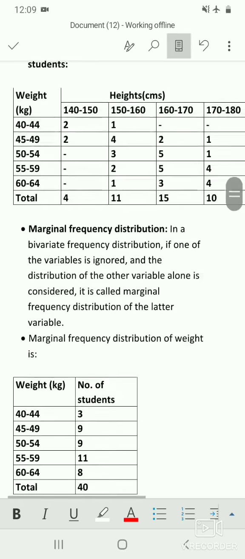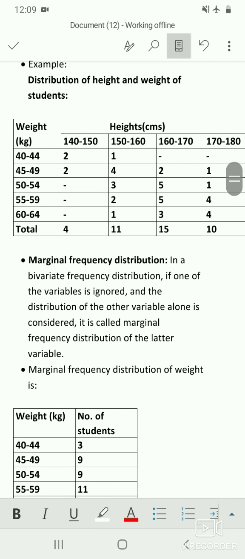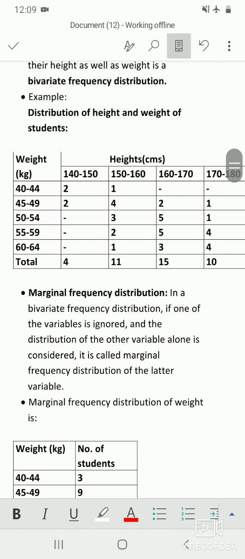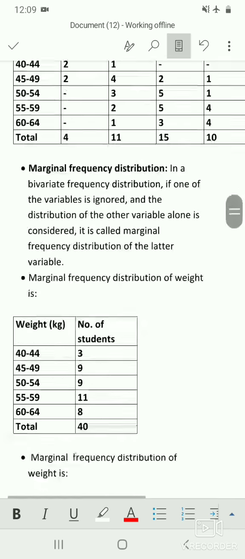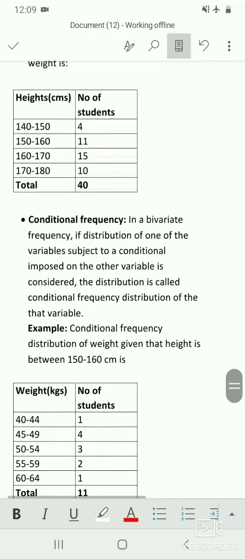So here in this table we are given the condition that we want only the students whose height is 150 to 160 centimeters. So you have to consider the column 150 to 160, that is 1, 4, 3, 2, 1, 11. Total students are 11.